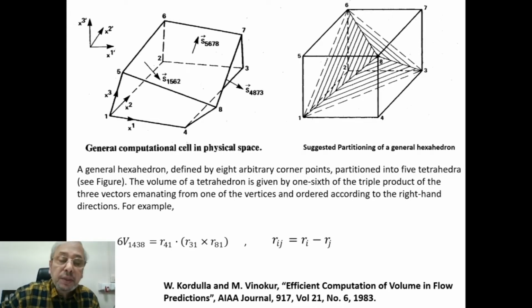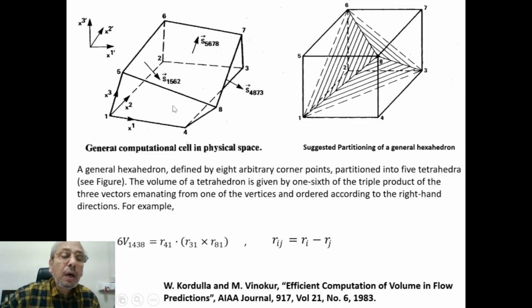This is a very important aspect, and this topic was discussed in detail in a very well-known, referred paper of Cordula and Vinokur, which was published in AIAA journal in 1983.